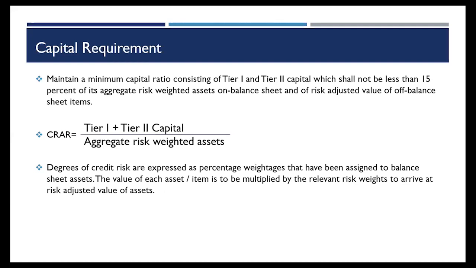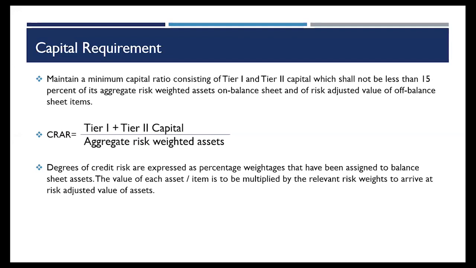So we multiply the value of the on-balance sheet assets by the risk weights. In case of off-balance sheet assets, we take the nominal value and multiply it with the credit conversion factor that is given, and then it is converted into the risk weight, and we determine the amount. Against this aggregate risk-weighted assets, I have to maintain a particular capital, that is at least 15 percent. It should not be less than 15 percent that I have maintained as my capital.